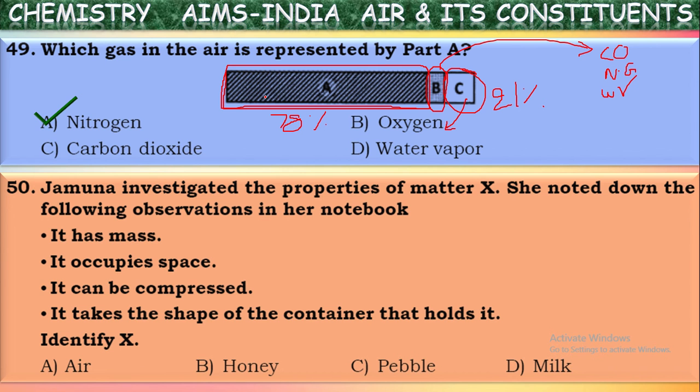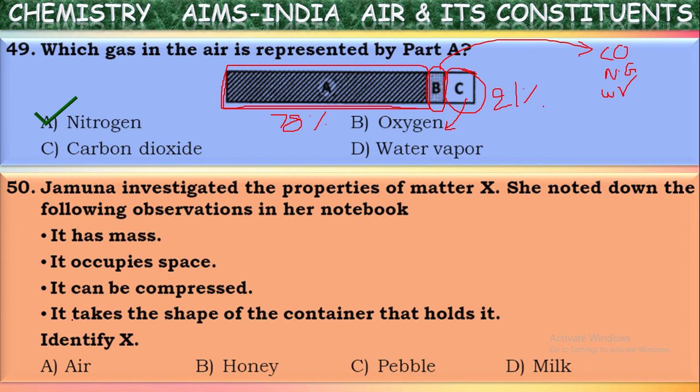It has mass. Of course, these all have mass. And it occupies space, they mentioned in the second. So air, honey, pebbles, milk, these all occupy space. And if you see the third statement, it can be compressed. Honey, pebbles, milk cannot be compressed. This is a property of only gases. So we can eliminate all these. Only air will be the correct answer because they mentioned here it can be compressed.